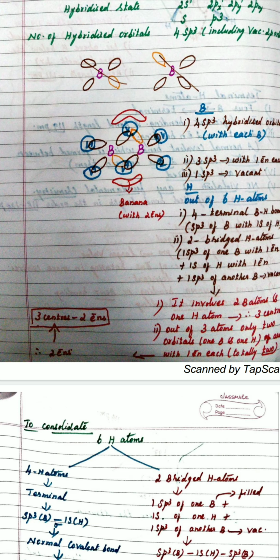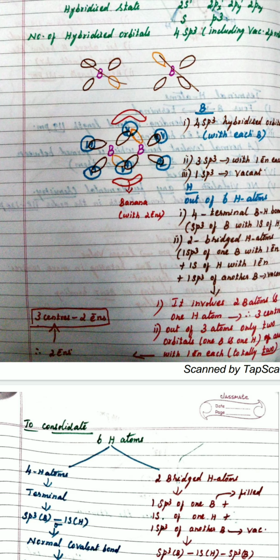And similarly, the other sp3 hybridized orbitals of boron, each filled with 1 electron, form a bond with the 1s orbital of hydrogen, which is also with 1 electron, and form a normal sigma bond, a 2 center 2 electron bond. Absolutely, there is no problem with terminal hydrogen. But look at the hydrogen atoms here, which are bridged.